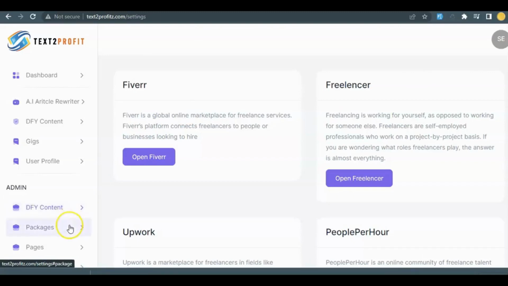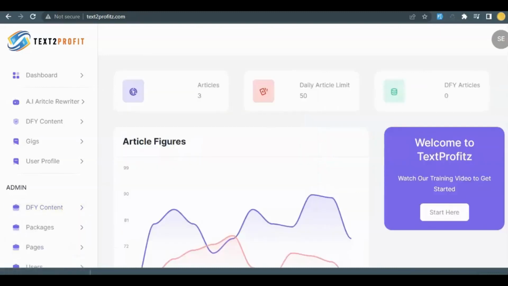So over here, these are the packages that are available for Text2Profit. So that's that on how to use the Text2Profit app to not only step up your writing game, but also to make cool money without breaking a sweat. Thank you for watching this video.